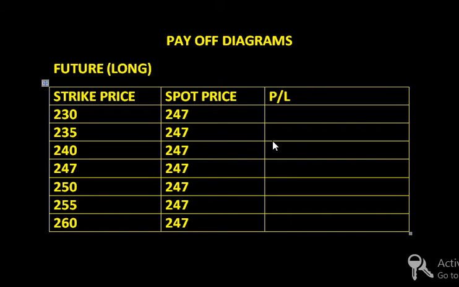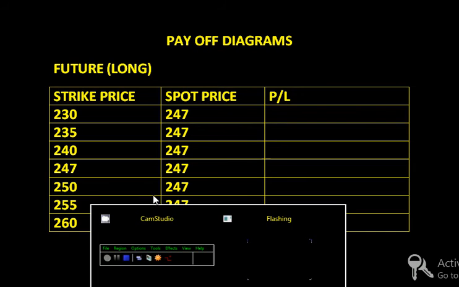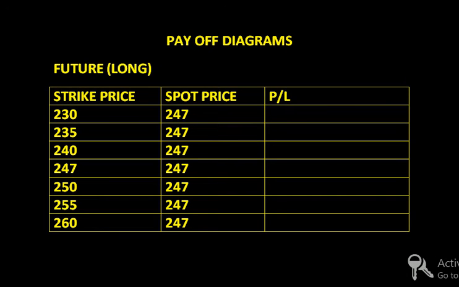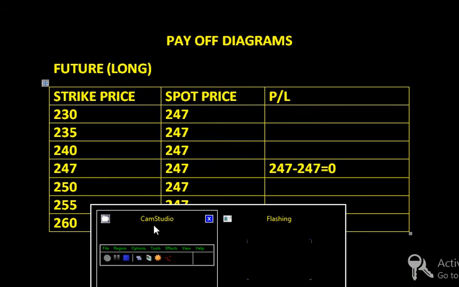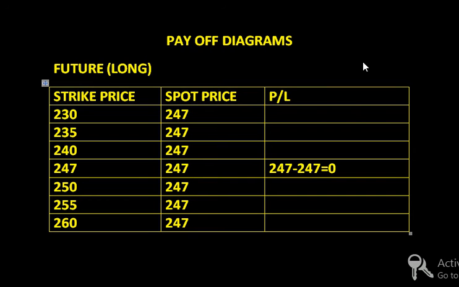For example, if the strike price is equivalent to the spot price at the expiry, whenever we want to execute the contract, there would be no profit, no loss. As we can see here, the spot price 247 minus 247 is equivalent to 0. We are not going to make any profit out of this transaction if both amounts are equal.